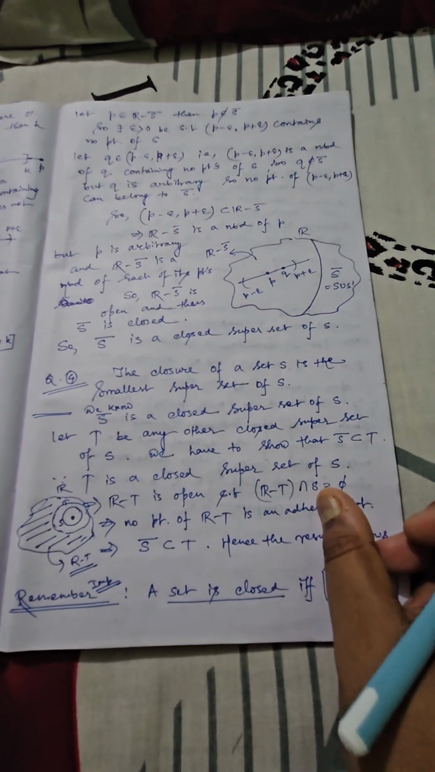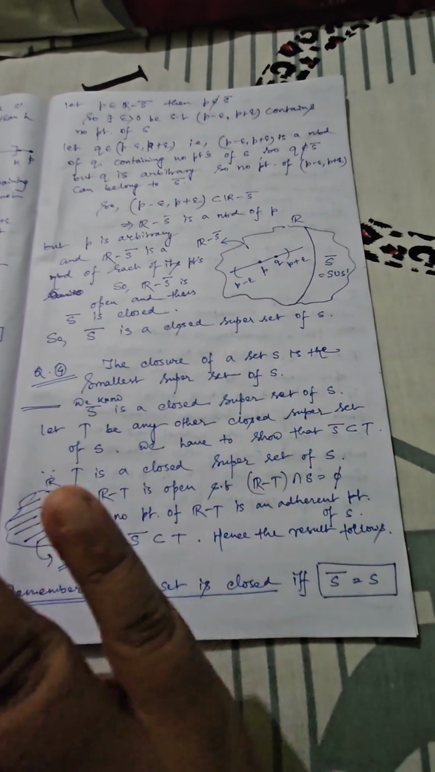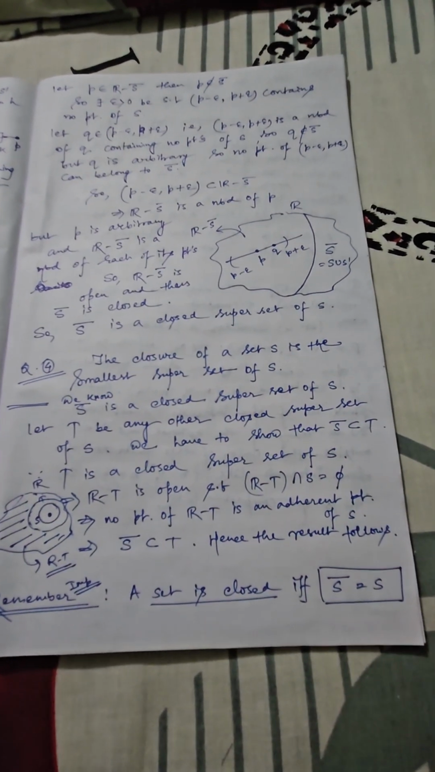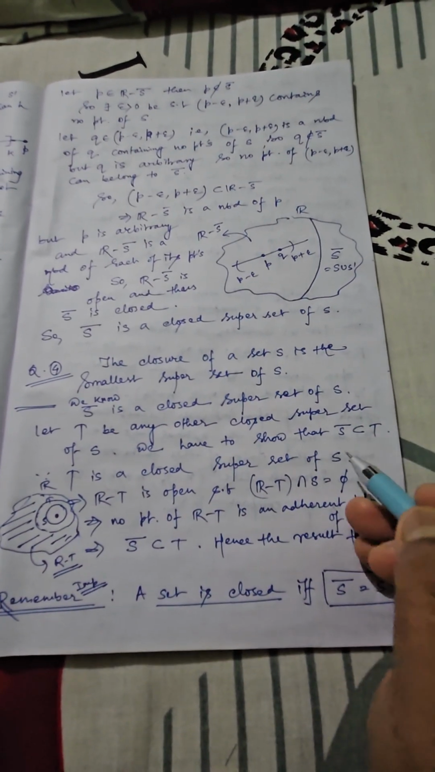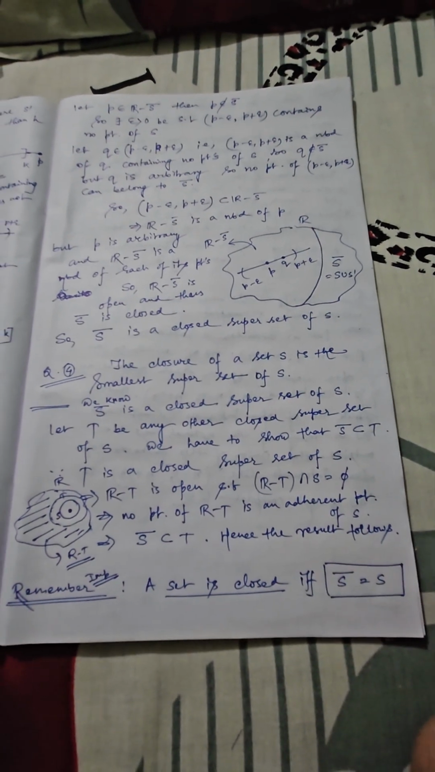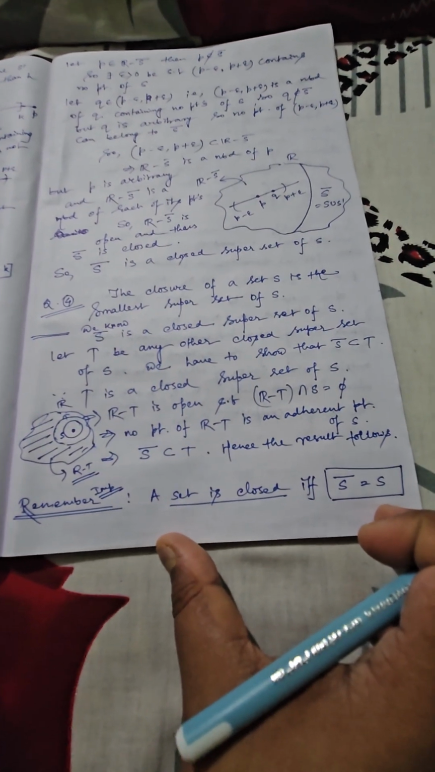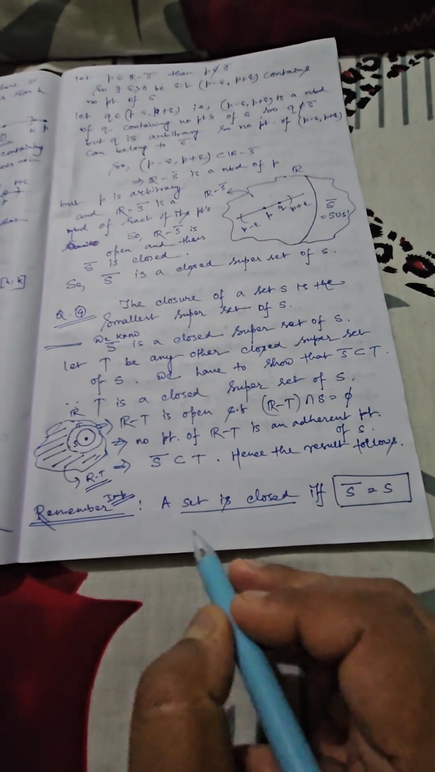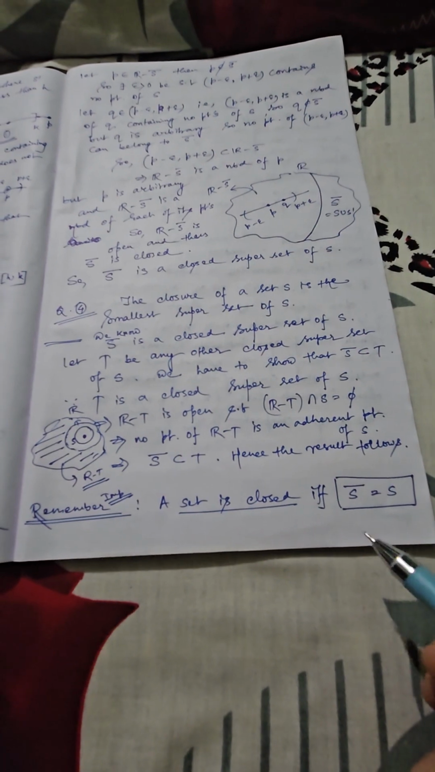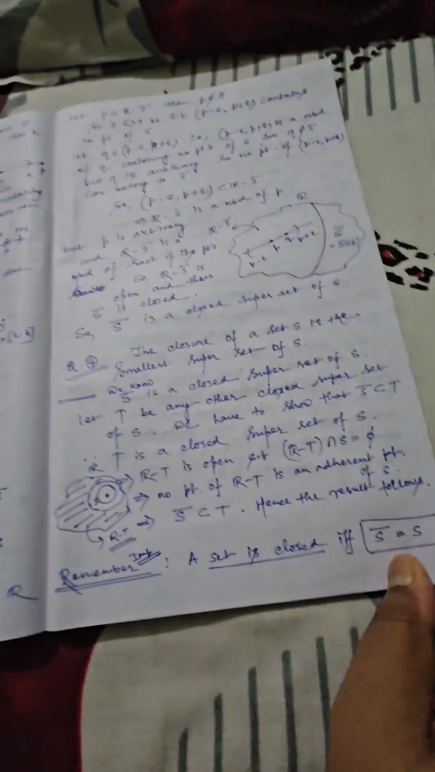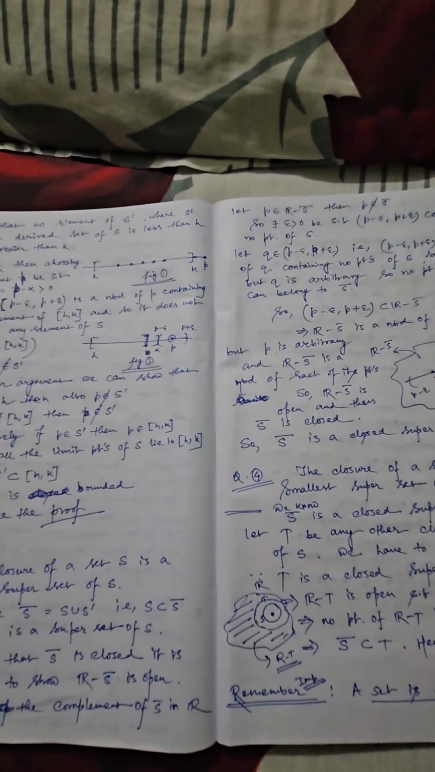So if R minus T intersection S equals phi, this ultimately indicates that R minus T has no point which can behave like an adherent point, and so obviously only one possibility is there: S bar should be a subset of T, and that is our required criterion, and technically we can say the result follows. And then I have written a very important result. I haven't proved this one in this video because it is already given in any standard book. A set S is closed if and only if S bar is equal to S. So you all know this proof, and this one is also a very important result from your examination point of view. Now moving on to the next result, let us consider the next problem.